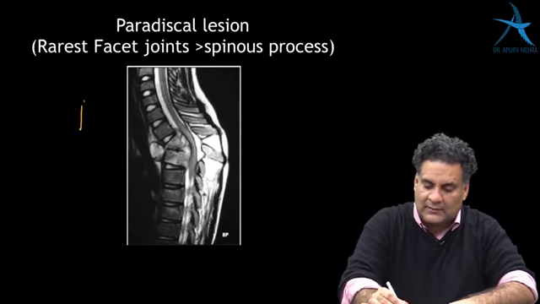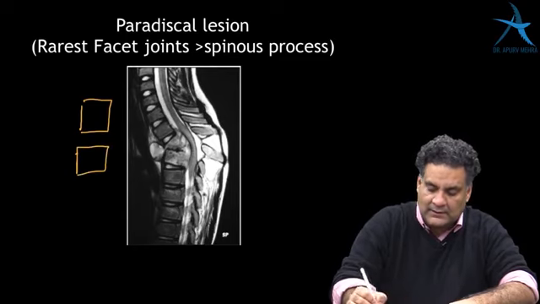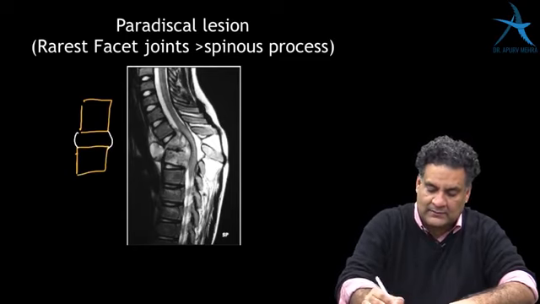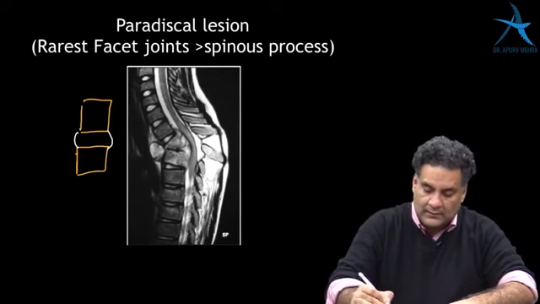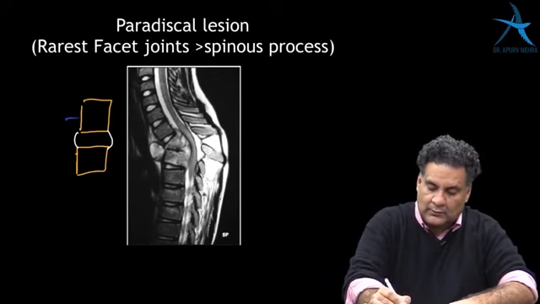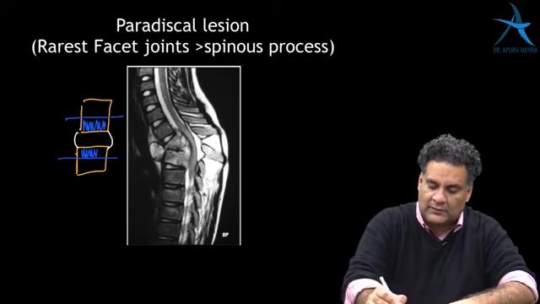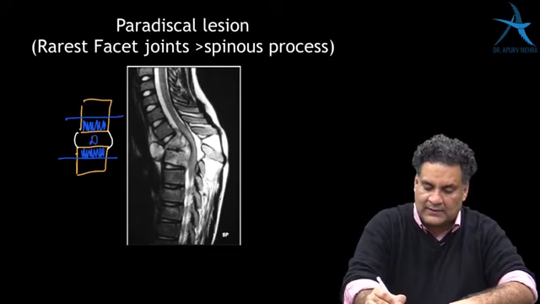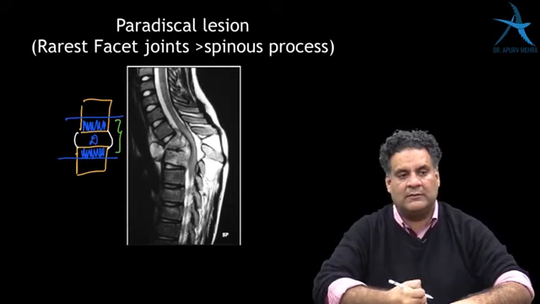If I look at a vertebra above and a vertebra beneath, and the intervening disc, the lower half of upper vertebra, the upper half of lower vertebra, and the disc arise from the same mesodermal somite.